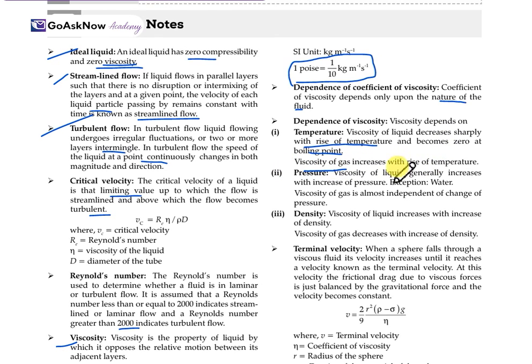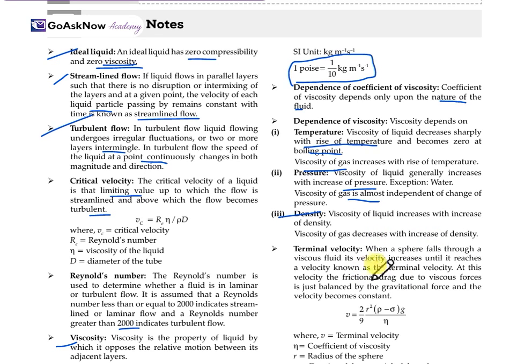Pressure: the viscosity of a liquid generally increases with an increase of pressure. As pressure increases, viscosity also gradually increases. An exception is water. The viscosity of a gas is almost independent of change of pressure. Density: the viscosity of a liquid increases with an increase of density. Here also, when density increases, viscosity increases. The viscosity of a gas decreases with an increase of density.